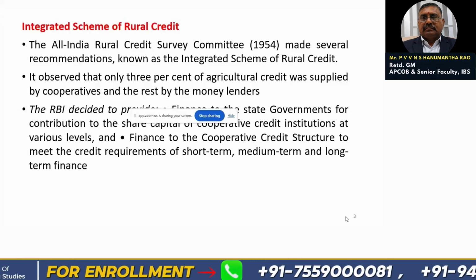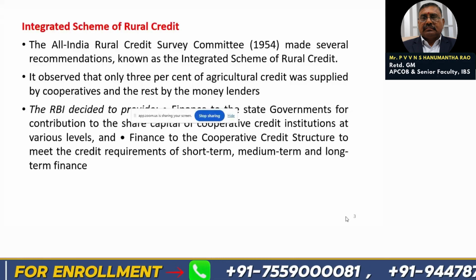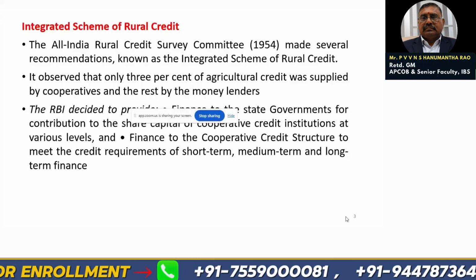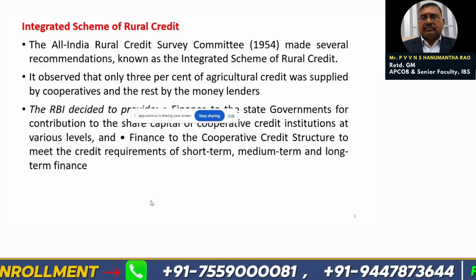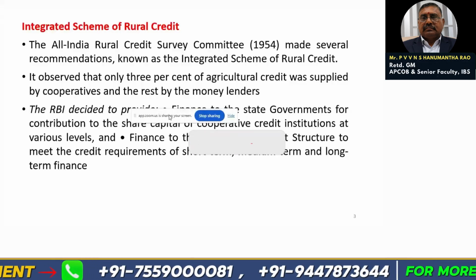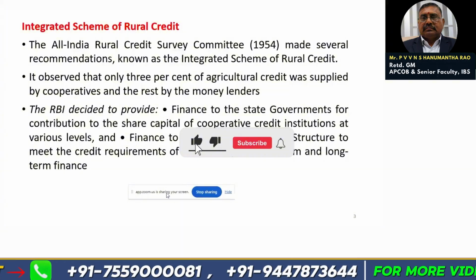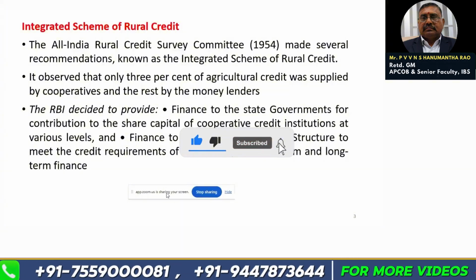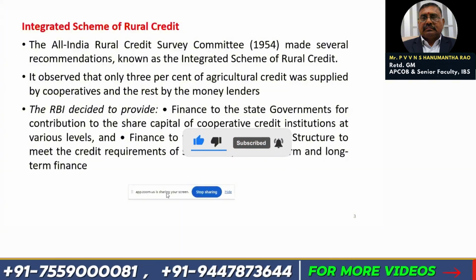Afterwards, the integrated scheme of rural credit. The All India Rural Credit Survey Committee 1954 made several recommendations known as the integrated scheme of rural credit. It observed that only 3% of agriculture credit was supplied by cooperatives and the rest by the money lenders.